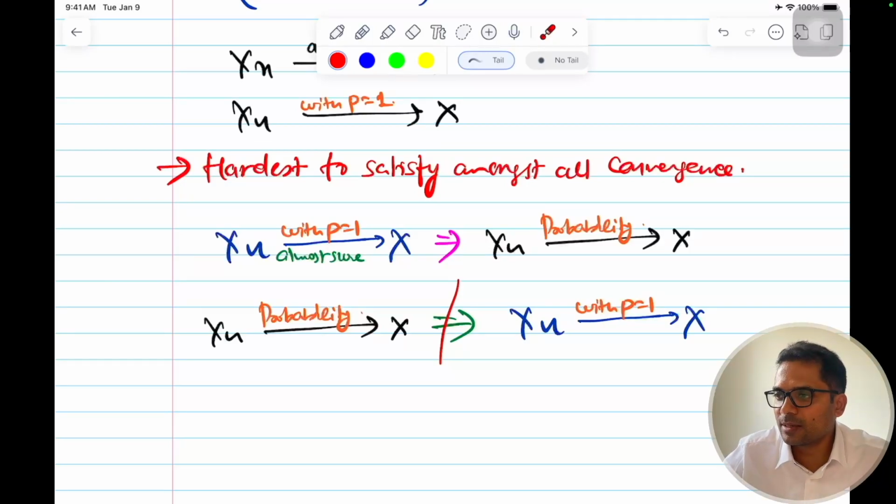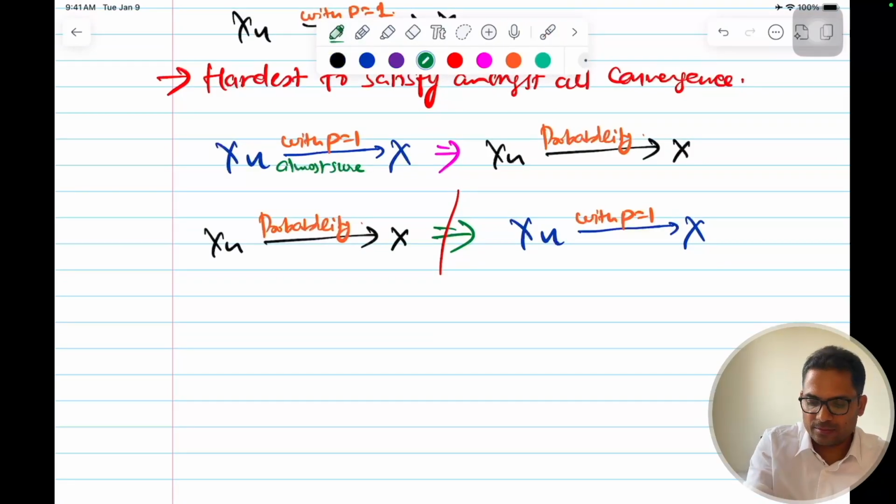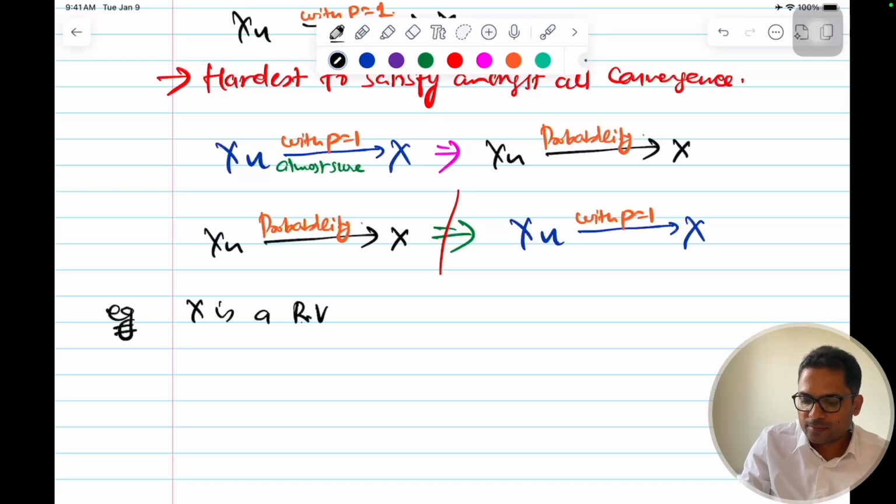Let me give you a small example here. This is a very toy example, but this will make things clear. For example, you have X is a random variable such that X1 equal to X2 equal to so on till Xn equal to half. This is a constant.